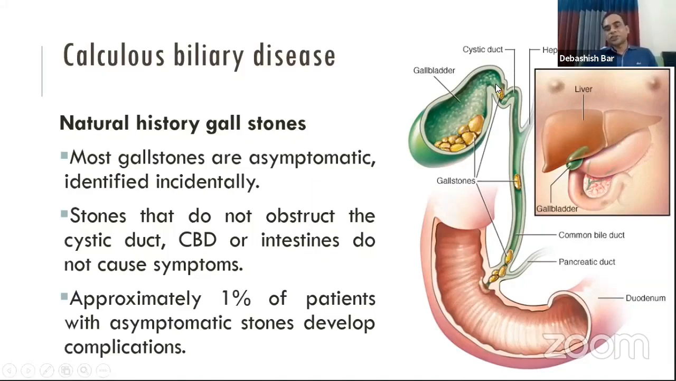It may pass into the cystic duct, and during the passage it may obstruct the cystic duct and produce biliary colic, and it may also produce acute cholecystitis. It may pass through to the bile duct and obstruct the distal bile duct. It may cause biliary colic and obstructive jaundice. Then it may pass through the ampulla of Vater and cause pancreatitis. And ultimately, it may pass into the intestine.